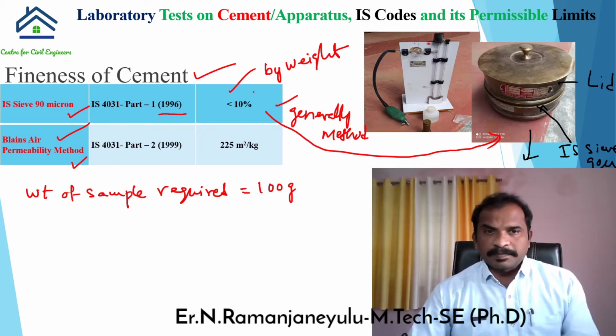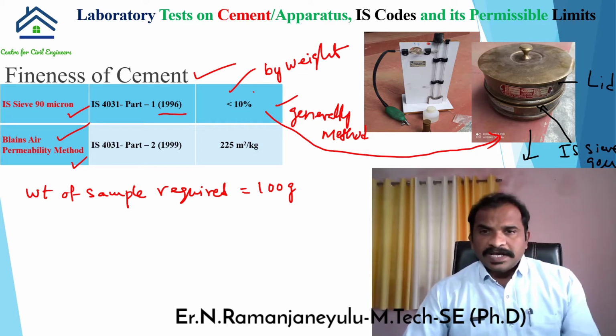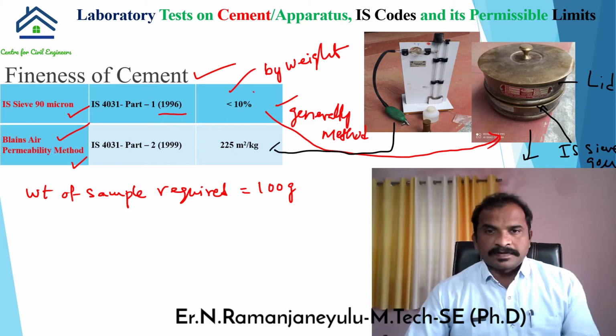Coming to Blaine's air permeability, this is the scientific method. This is the apparatus which you have to use for this test. This is the pressure bulb, and this is the glass tube manometer, and here we have a small pipe, and above it a rubber cock.